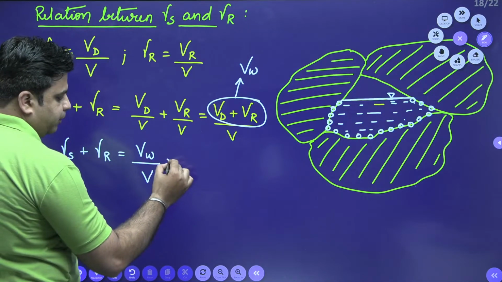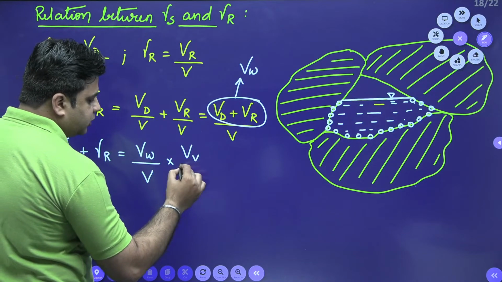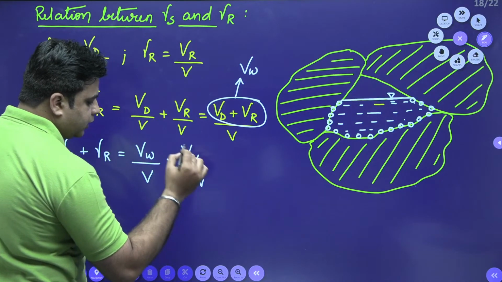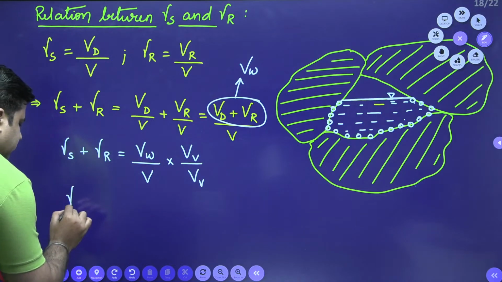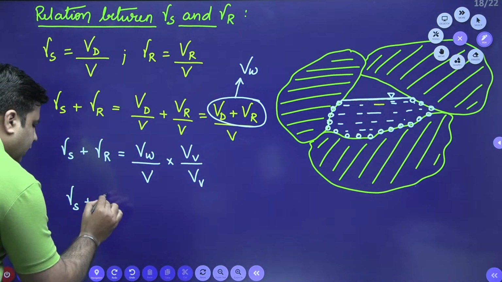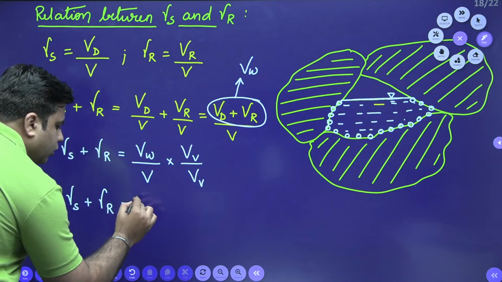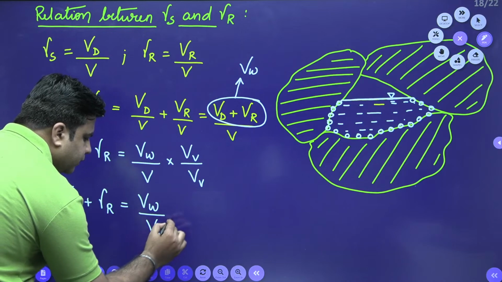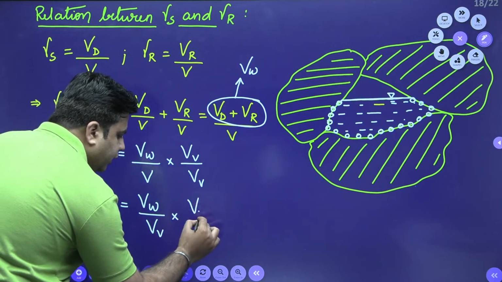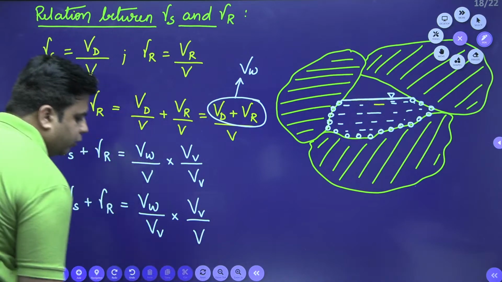Now, just multiply and divide by the volume of voids and rearrange this term. So, you have gamma S plus gamma R is equal to volume of water divided by volume of voids multiplied by volume of voids divided by the total volume.